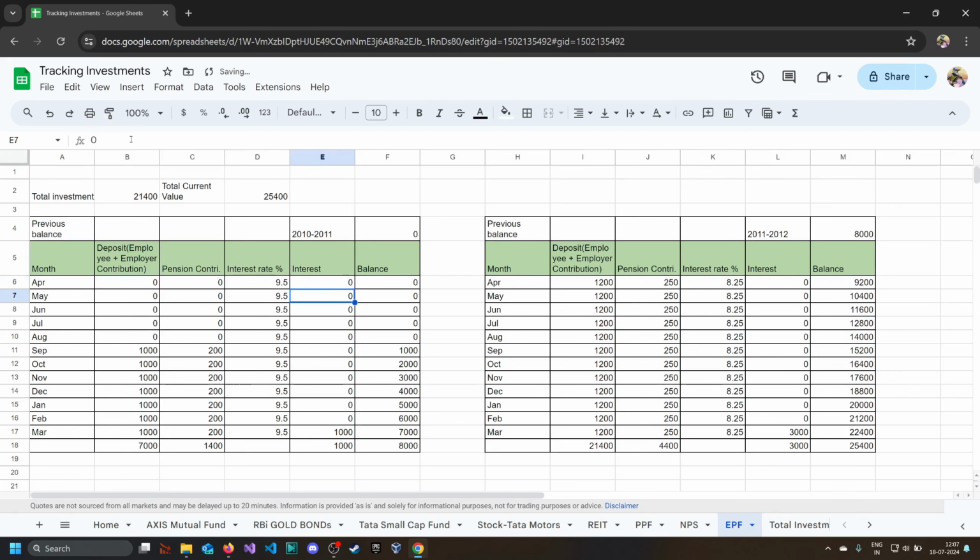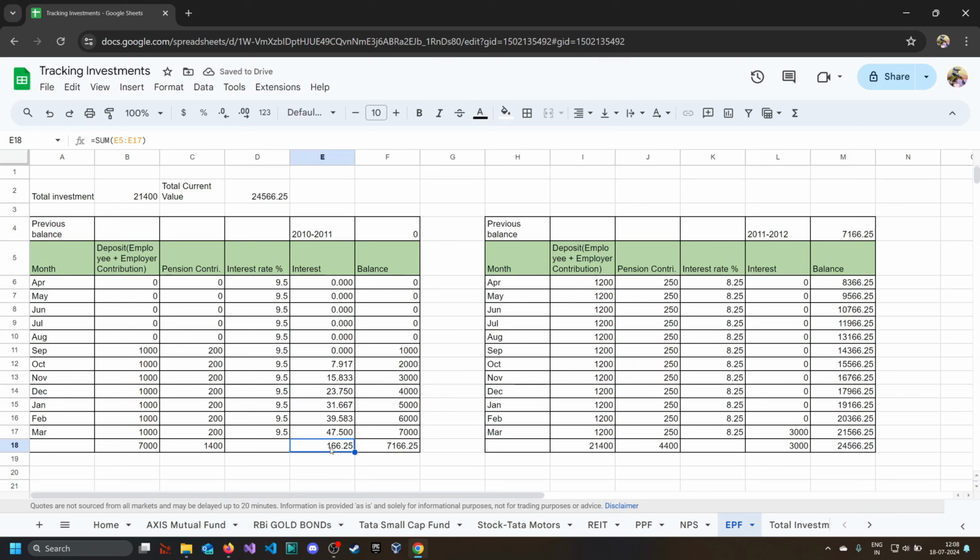And if we drag it, you can see the interest that was calculated was 47 rupees 0.5 paisa, and we can correct the decimal places here, decrease or increase, you can keep it up to 3 decimal places.